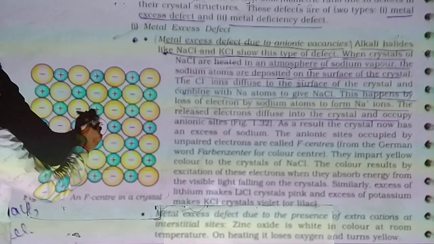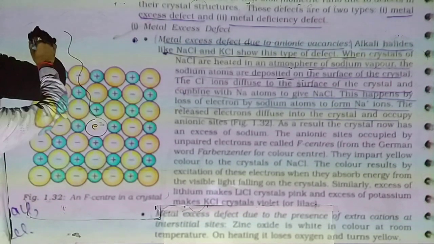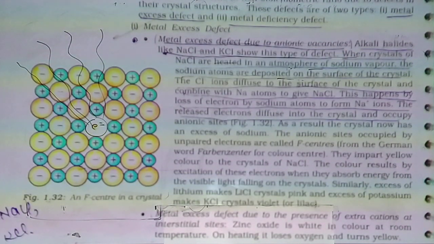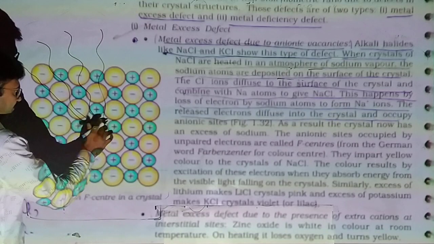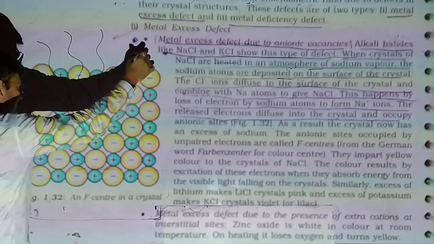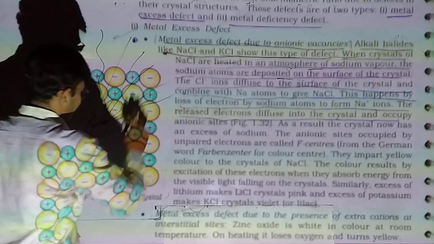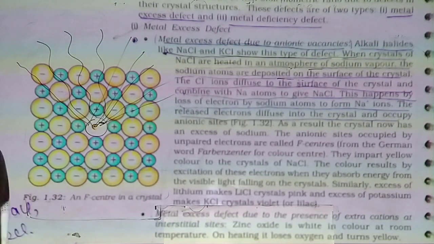Yes, this unpaired electron gains heat from the sunlight, and after gaining heat from sunlight it becomes excited. An excited electron never stays at a higher energy state. So at a time it releases more energy in the form of radiation. The released radiation lies in the yellow color. It emits yellow wavelength light, so it appears yellow.